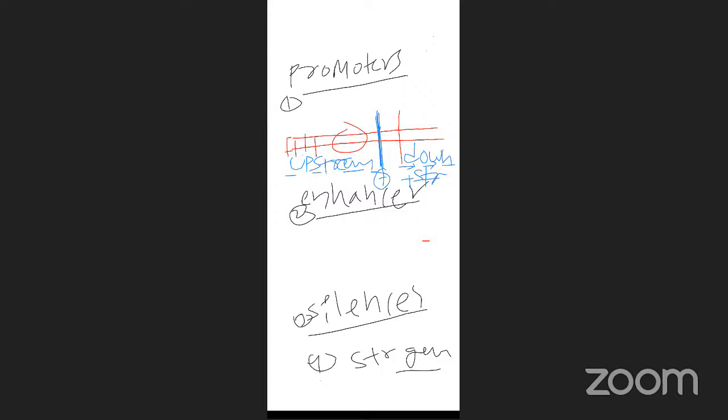Okay, right. So the middle is the starting point, this is upstream and this is downstream. Is it clear first? Yes. In the upstream region, mainly promoter first, next enhancer, silencer. Is it clear?